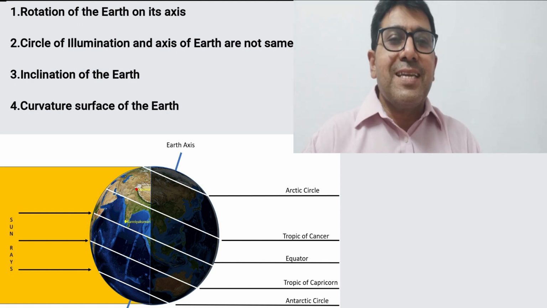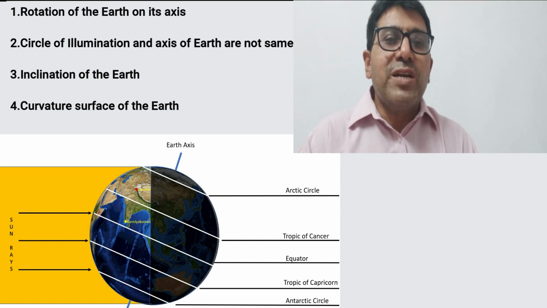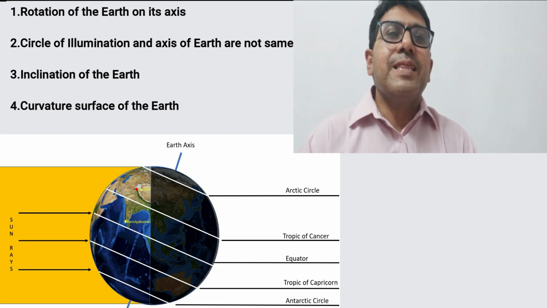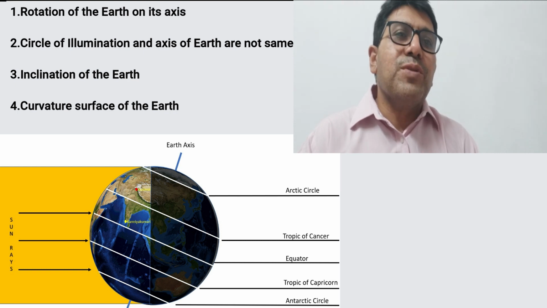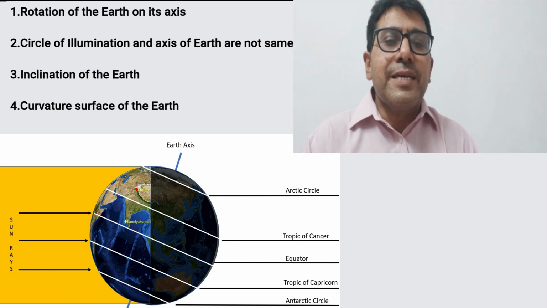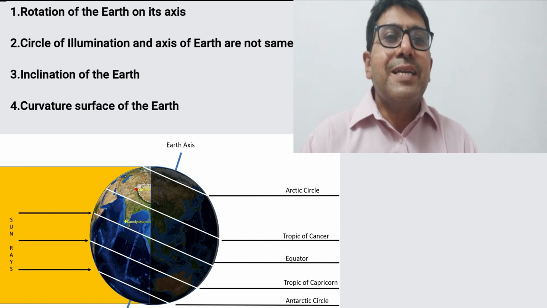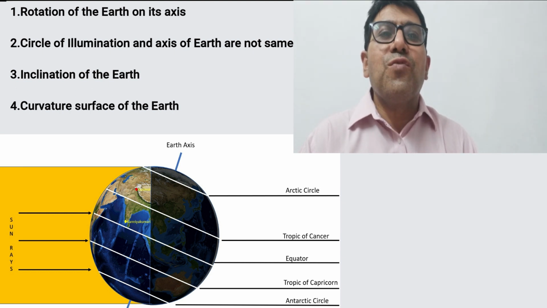So during the summer solstice, Jammu and Kashmir remains for longer hours in the day illumination, while during the winter solstice it spends more time in the night circle of illumination.